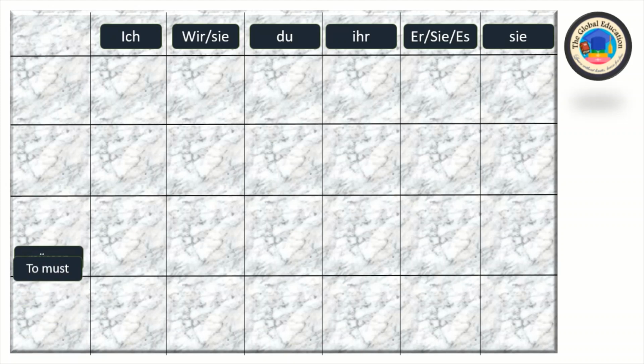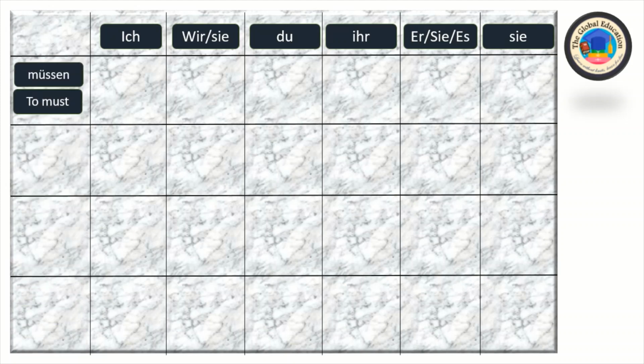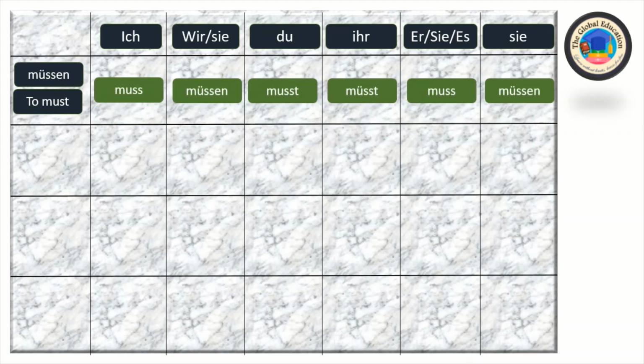Here we see some modal verbs. The first one is müssen. It means to must. Müssen, to must. Ich muss, wir müssen, sie müssen, du musst, ihr müsst, sie es muss, sie müssen.